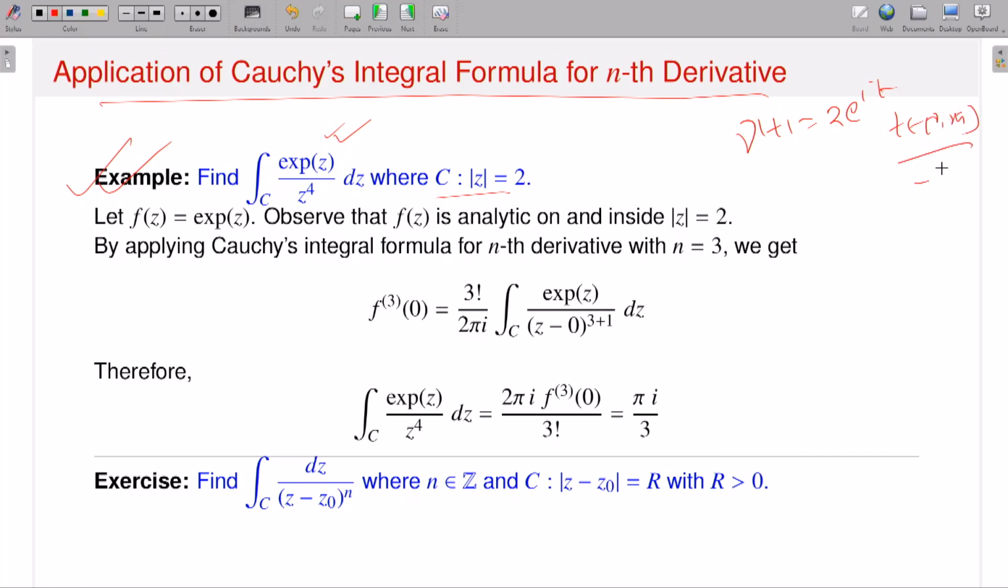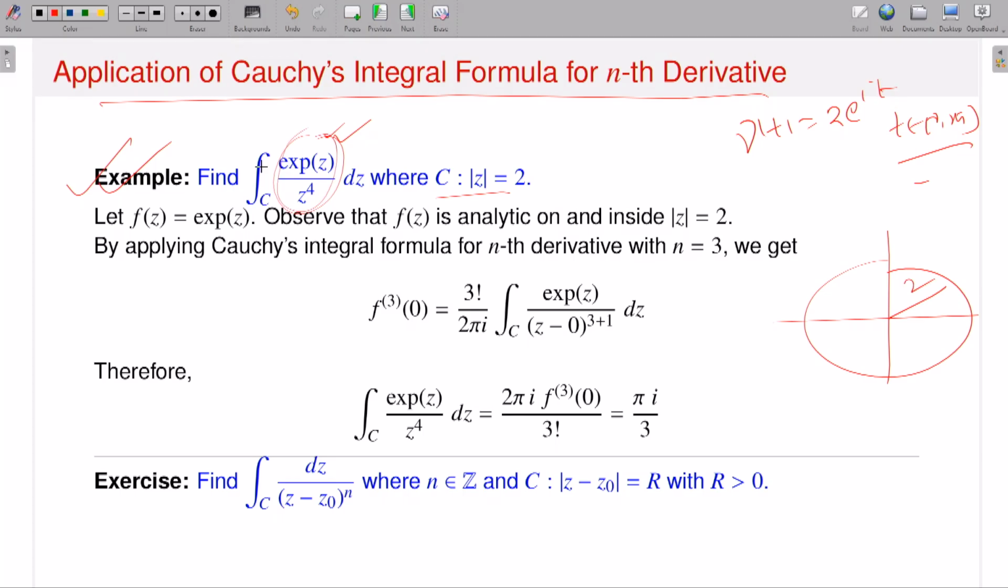But just looking at the integrand, if I just apply the definitions, it will be very difficult to calculate. Rather, I will use what is called Cauchy's integral formula for the nth derivative. Then you have to identify what your contour is and what your function is, then I can apply Cauchy's integral formula for the derivative. So here you can see what your contour is: mod z is equal to 2, so this is my contour, mod z is equal to 2, okay.